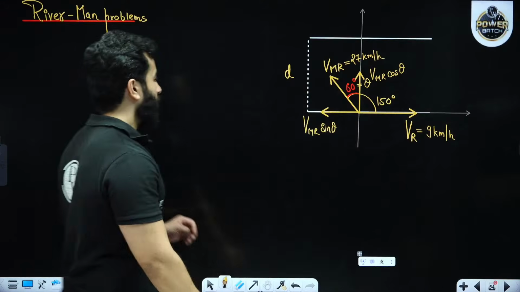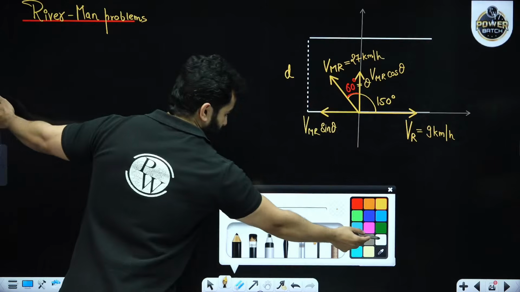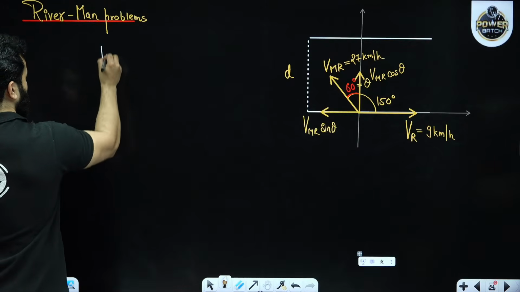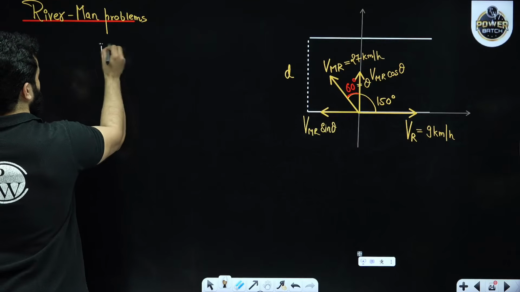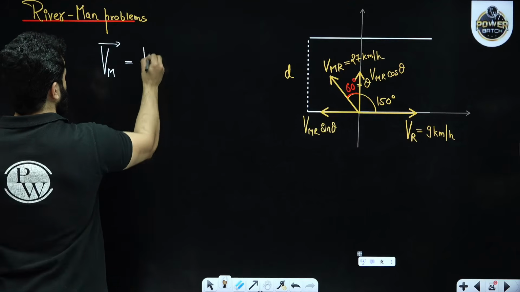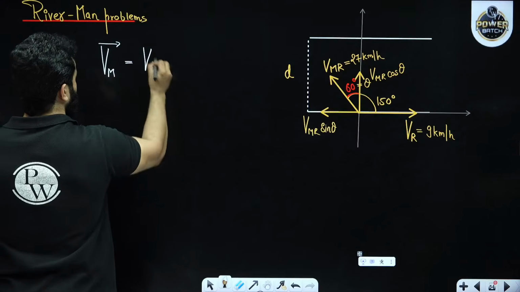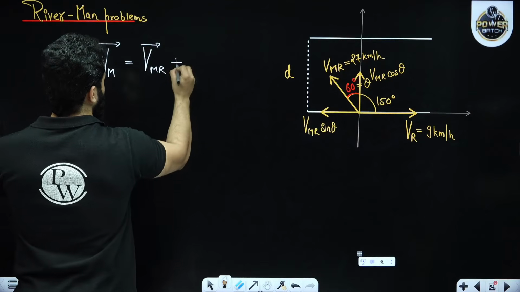And please remember the basic thing that velocity of man with respect to ground is equal to velocity of man with respect to river plus velocity of river.